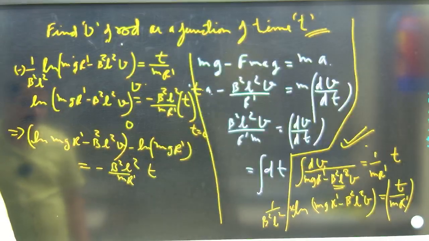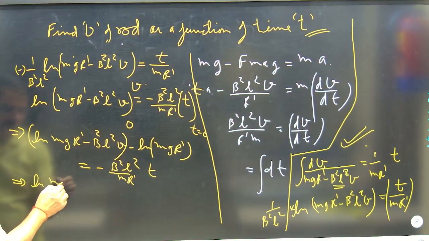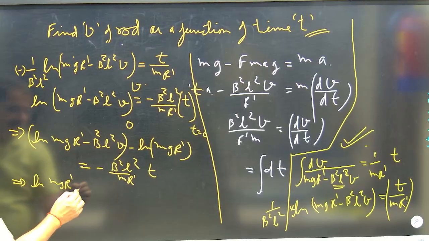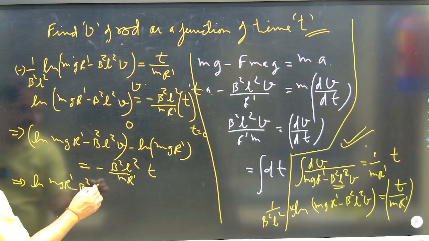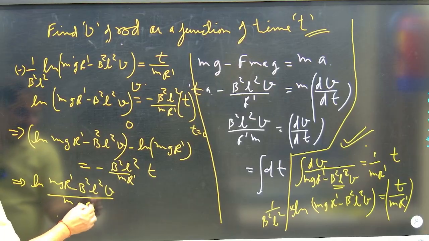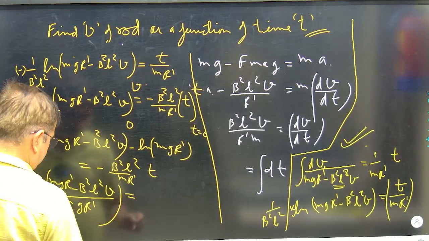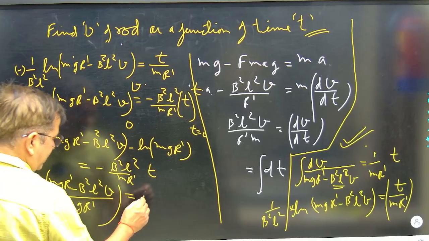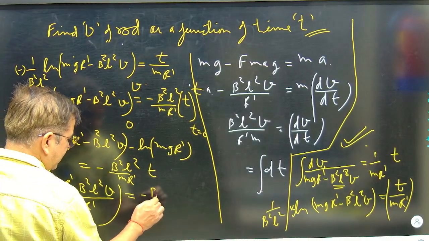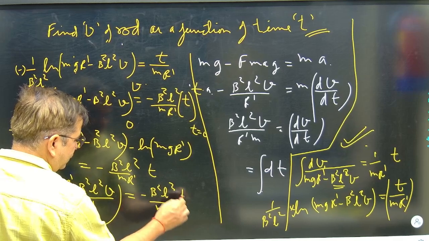Further I will write it as ln of m g R dash minus B square L square V over m g R dash, log A upon B, which is equal to minus B square L square by m R dash into t.